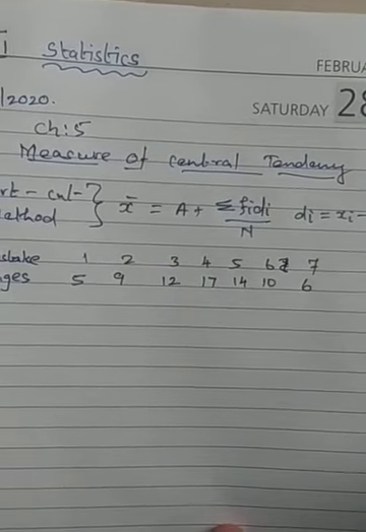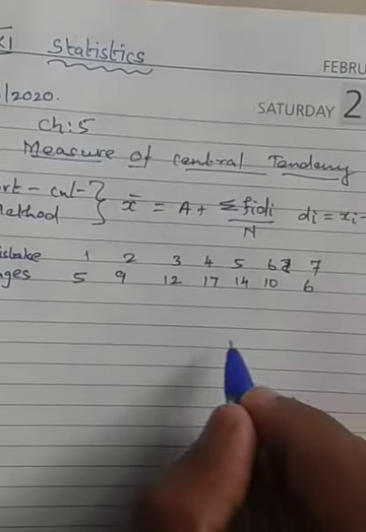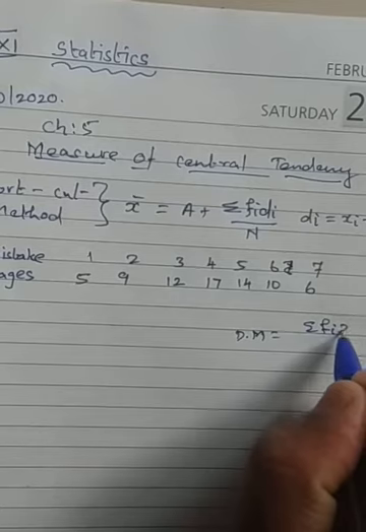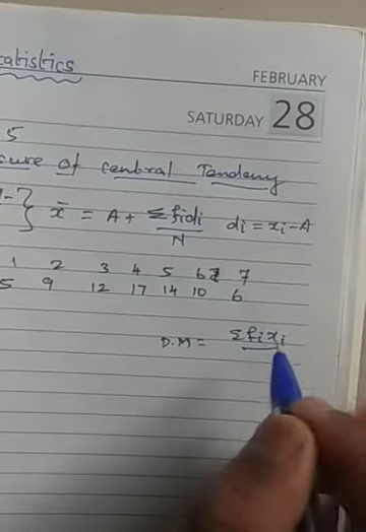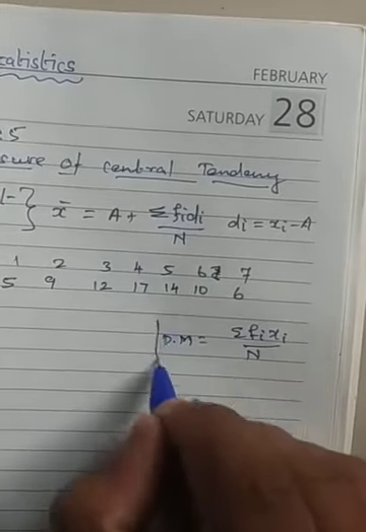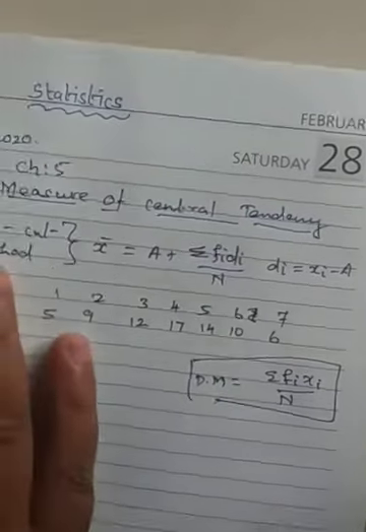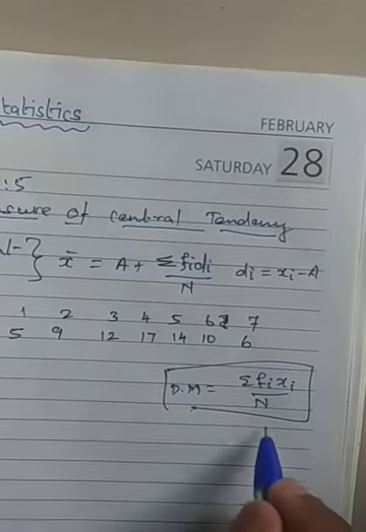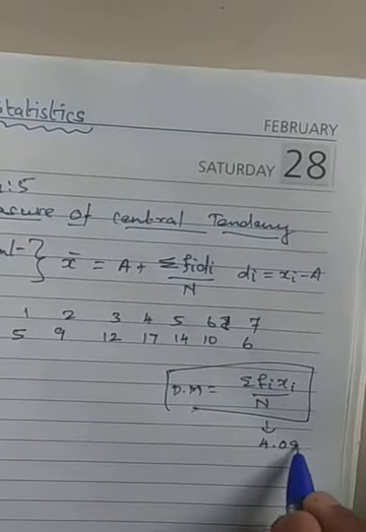The direct method formula, which you know, is sigma fi xi by n. But now we have the same problem, and we are going to use the shortcut method. For this same problem, the answer that came was 4.09.